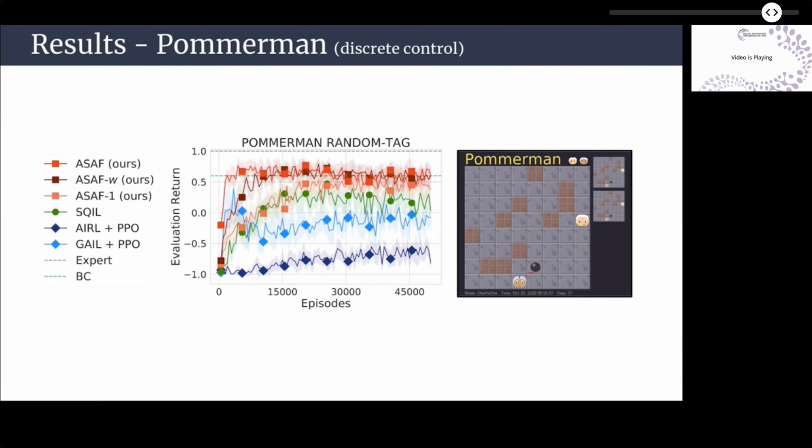Finally, we test our methods in the discrete domain of Pommerman. In this task, that we call random tag, the agent must learn to navigate to and eliminate a random agent without eliminating itself in the process. A task that is surprisingly tricky as the random agent often avoids the traps set by the learner. Apart from behavioral cloning, which performs surprisingly well here, all three variations of our algorithm outperform the baselines in that setting.